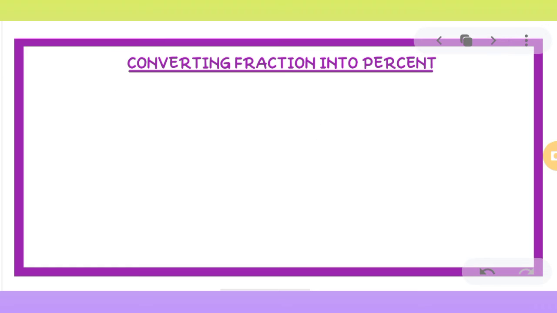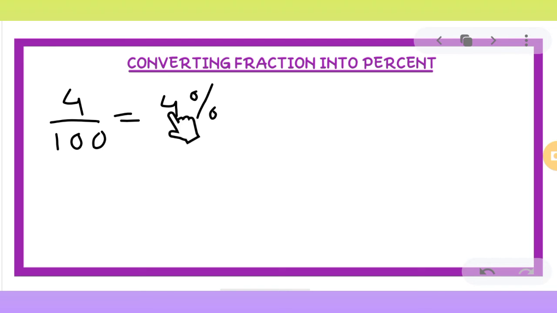Now let's understand how to convert fractions into percentage. Very simple. For example, you have a fraction like 4 upon 100. If the denominator is 100, very easy. You can simply convert it into percent by writing it as 4%. If the denominator is 100, you can simply write the numerator with the percentage sign. It means it is in percent.